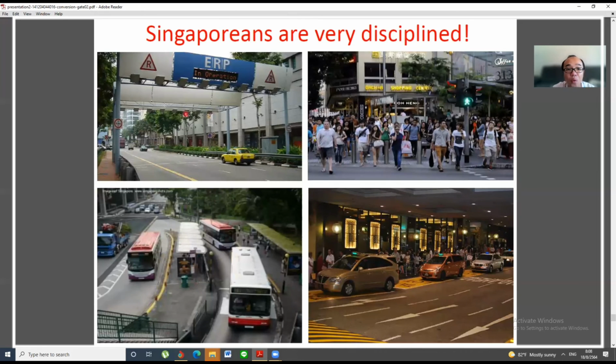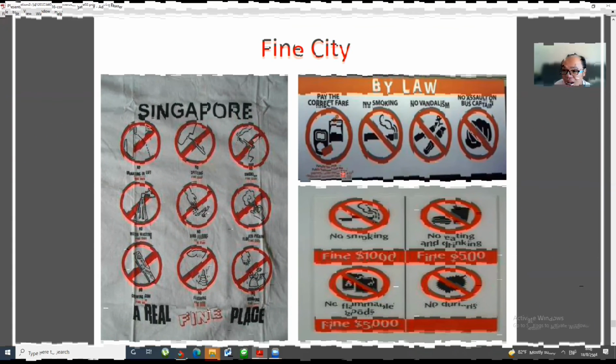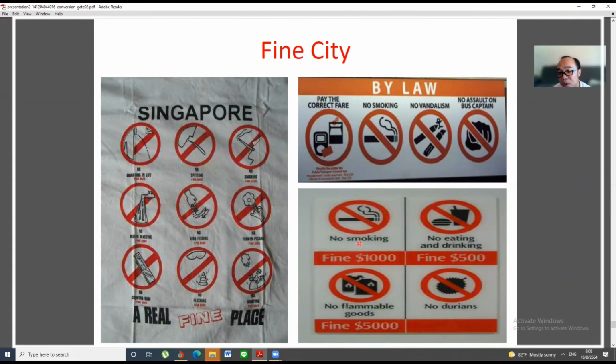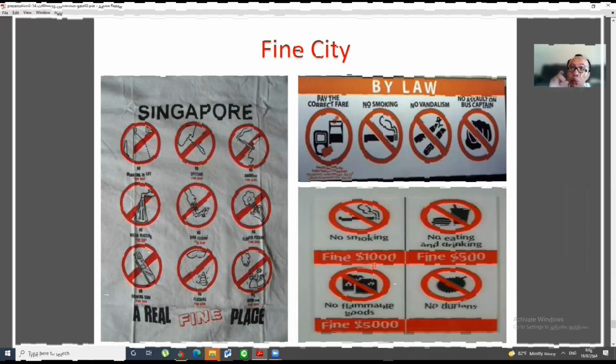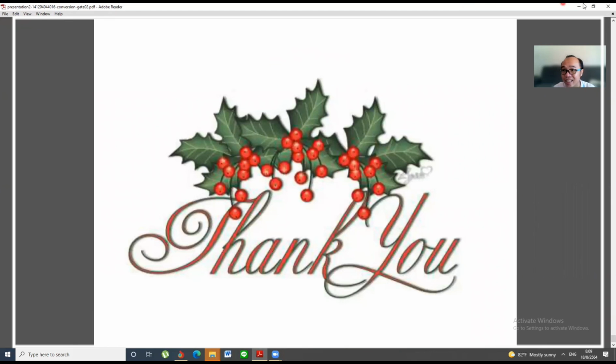And Singapore is very disciplined. So when you go to Singapore, you have to be really strict with the rules. Okay, you have to follow the rules, because if you don't follow the rules, you will get fined or get a compound. Like if you are smoking in that area and someone sees you, you will be fined $1,000 Singapore dollars. Wow, that's quite a lot. So you have to be careful and follow the law, follow the rules. Okay, that's all for our Singapore.